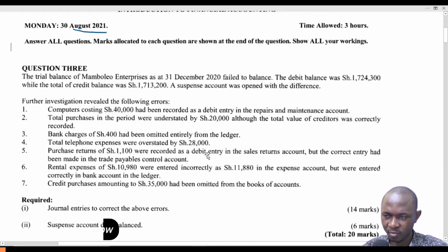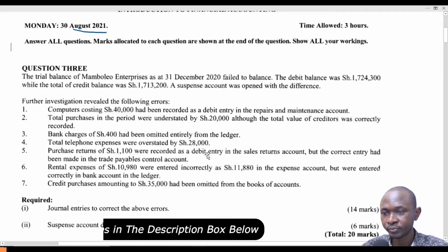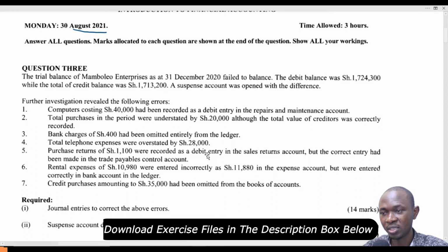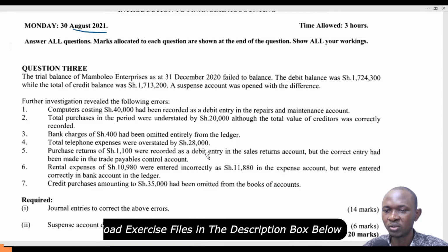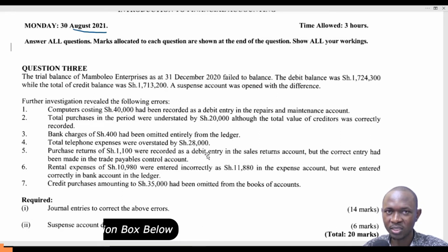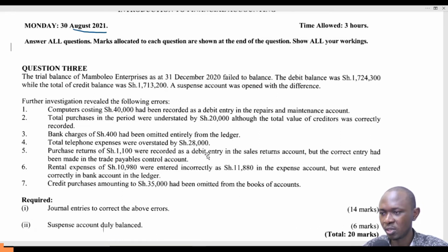The trial balance of Mamboleo Enterprises as at 31st December 2020 failed to balance. The debit balance was 1,724,300, while the total of credit balance was 1,713,200. A suspense account was opened with the difference.